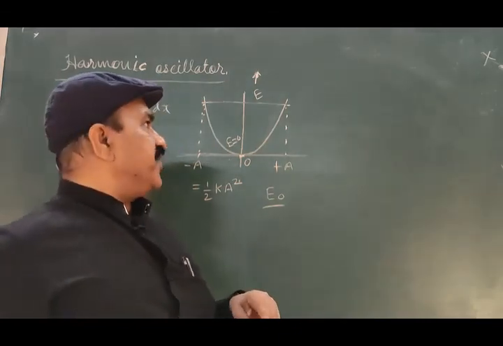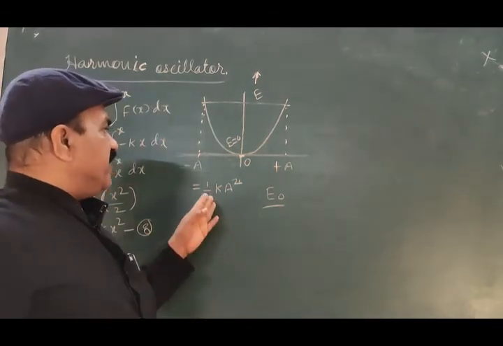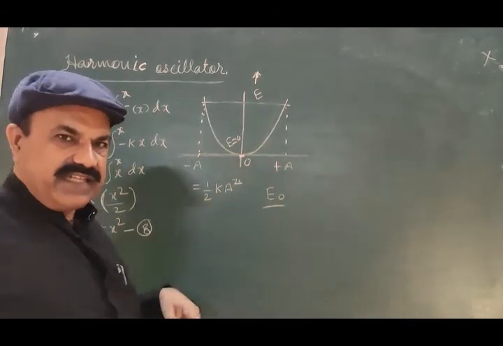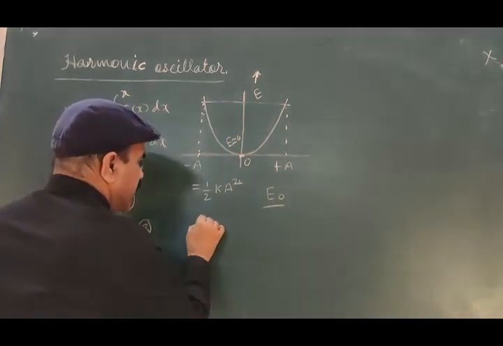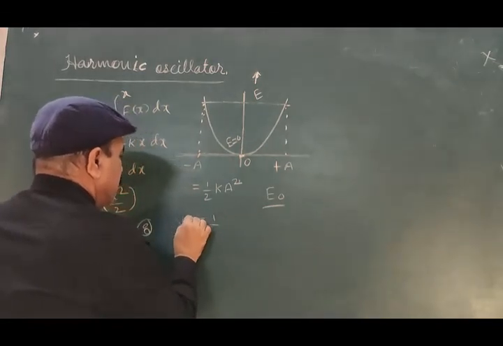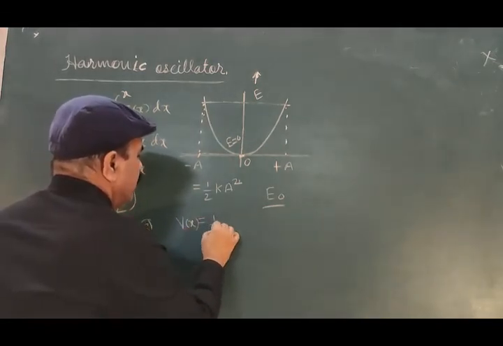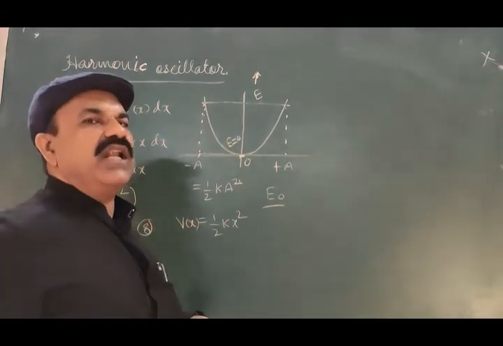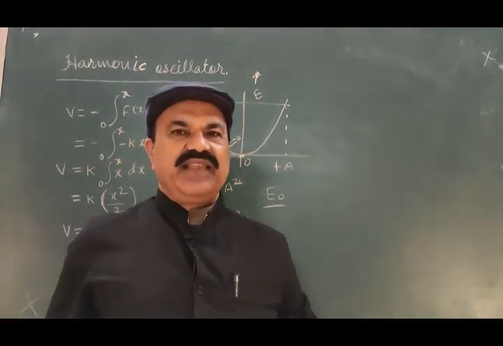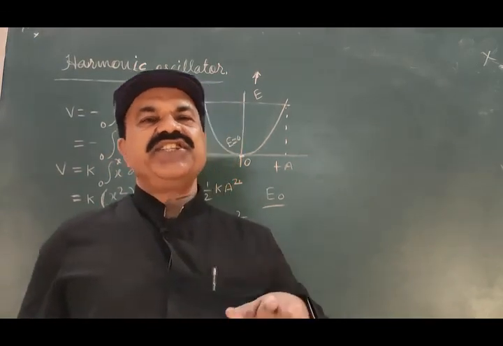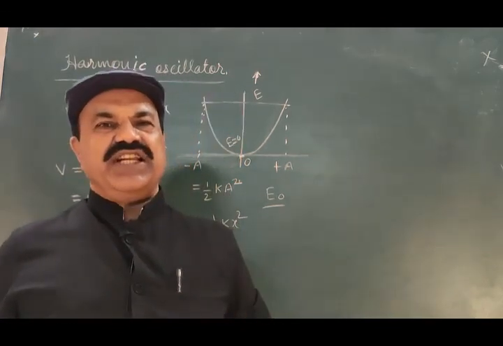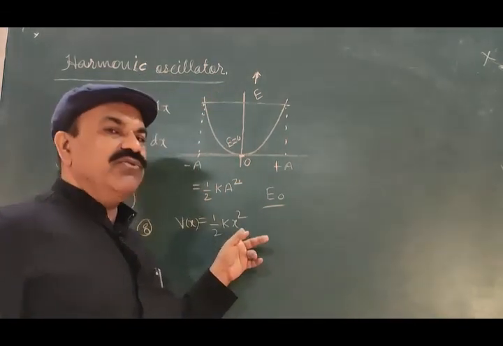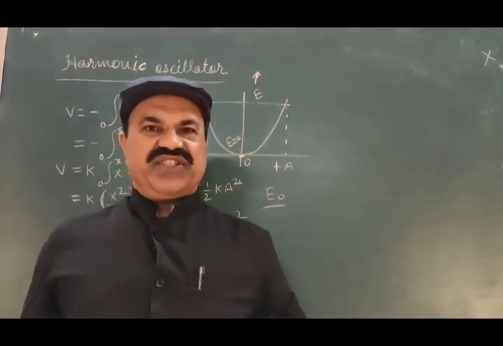Taking into consideration the energy 1 by 2 k a square at this extreme, or in general taking V of x equal to 1 by 2 k x square, we shall write the steady state Schrodinger equation for this harmonic oscillator using this value as the potential energy.